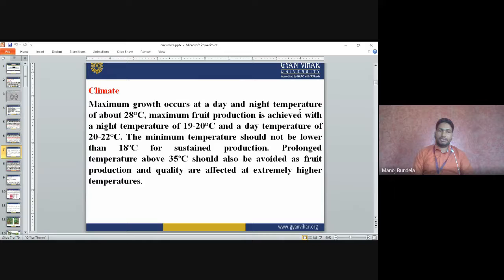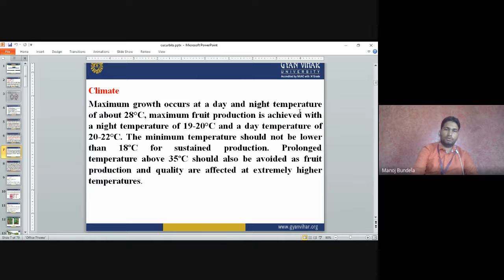If the temperature is less than 18 or more than 35 degrees centigrade, the production and quality will be affected. We will not get quality cucumber.